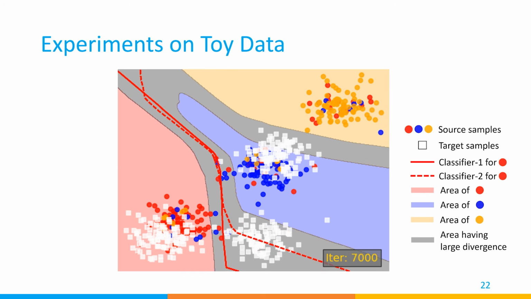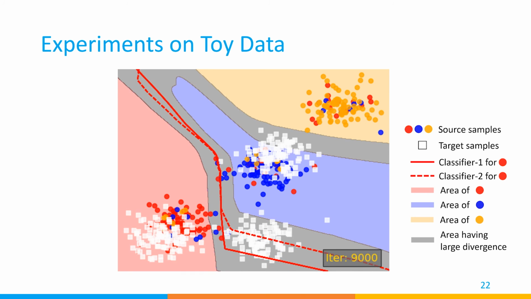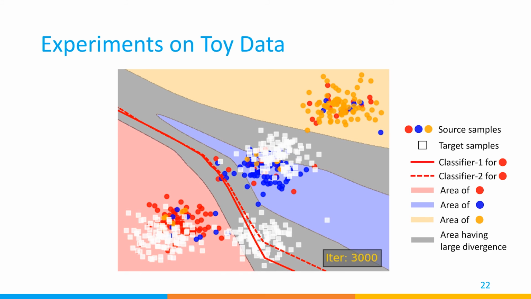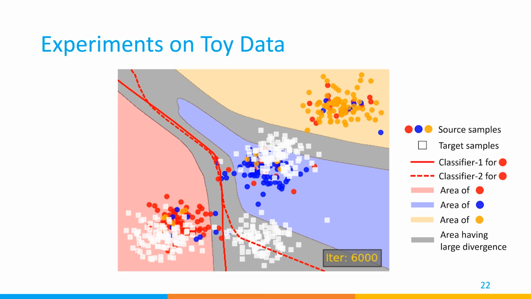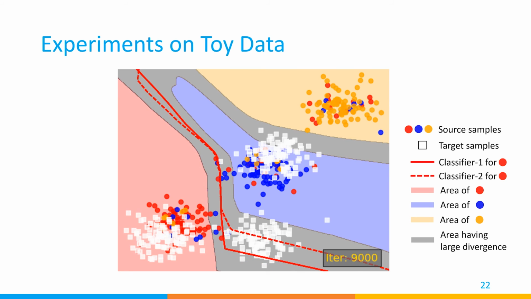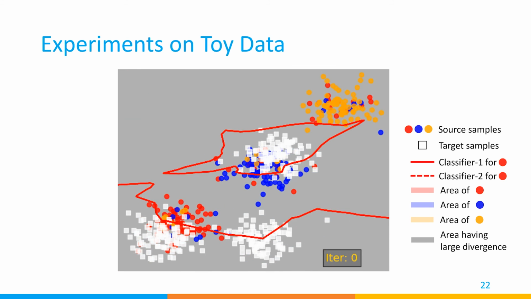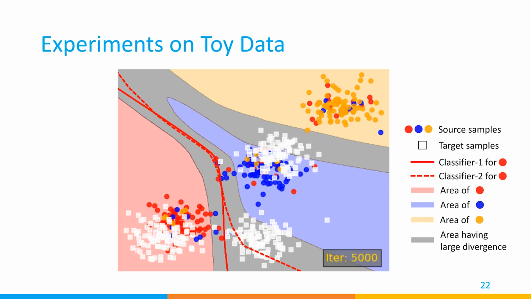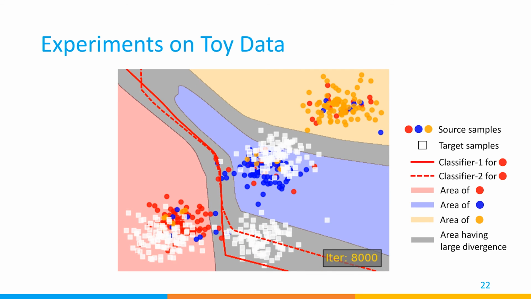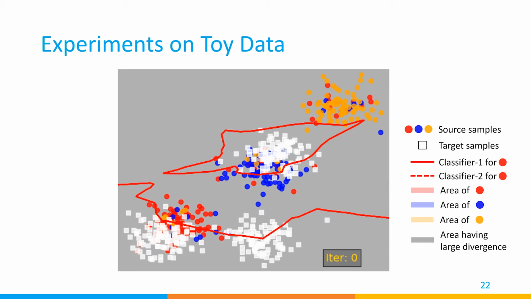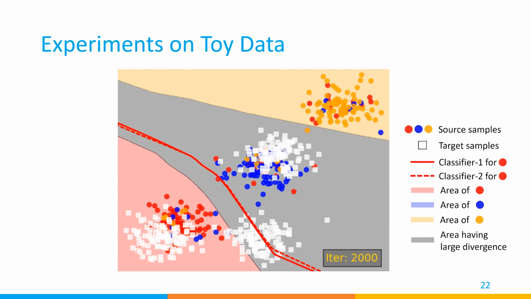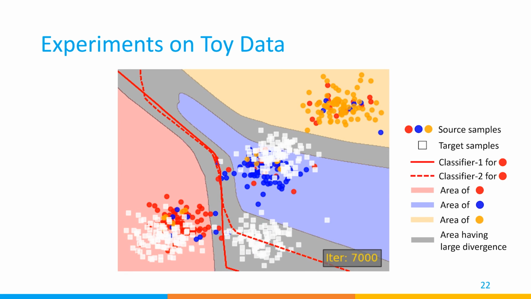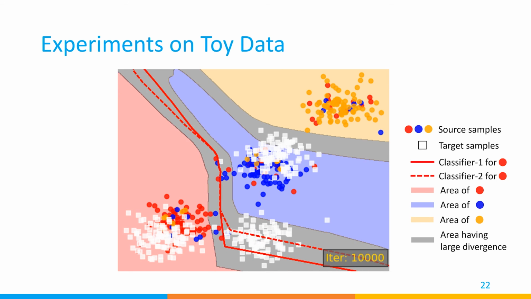The dashed and normal lines are two different boundaries in our method for identifying the red class. The pink, light blue, and light yellow regions show the result of both classifiers are red, blue, and orange, respectively. The gray regions are detected as the target private classes having large divergence. By training with our proposed method, the classifiers are not affected by the noisy source samples, and target private samples exist in the area having large divergence.